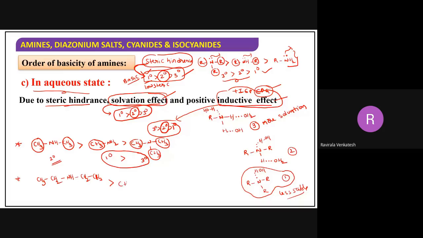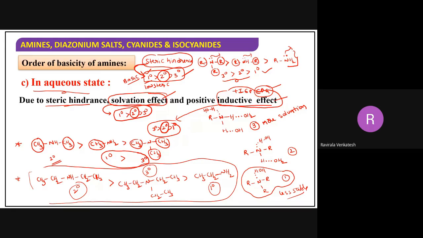Now, with ethyl groups, this is the primary, this one will be the tertiary, and this one will be the secondary. This will be the order: secondary is more basic than tertiary, and tertiary is more basic than primary.